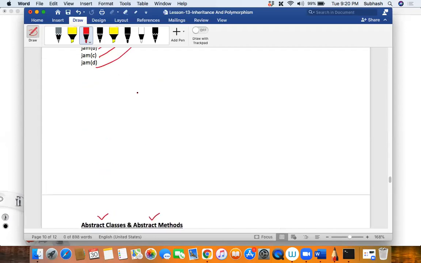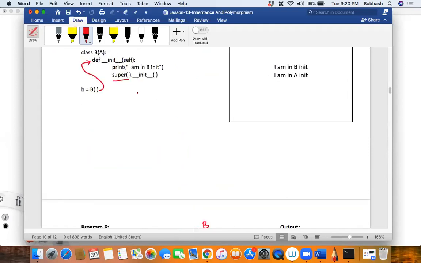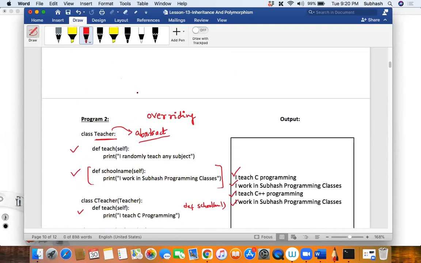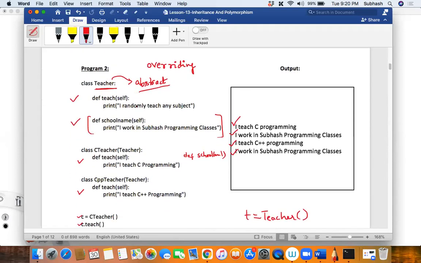Let me come back to the same program once again. Tell me, this teacher will teach what? Is it teaching any particular subject over here? No, right? It is not teaching any particular subject. So do you really need to have a body for such methods, my dear friends? It's not needed, right? So make such methods abstract methods. Are you understanding what I'm saying? Such methods do not need to have a body.